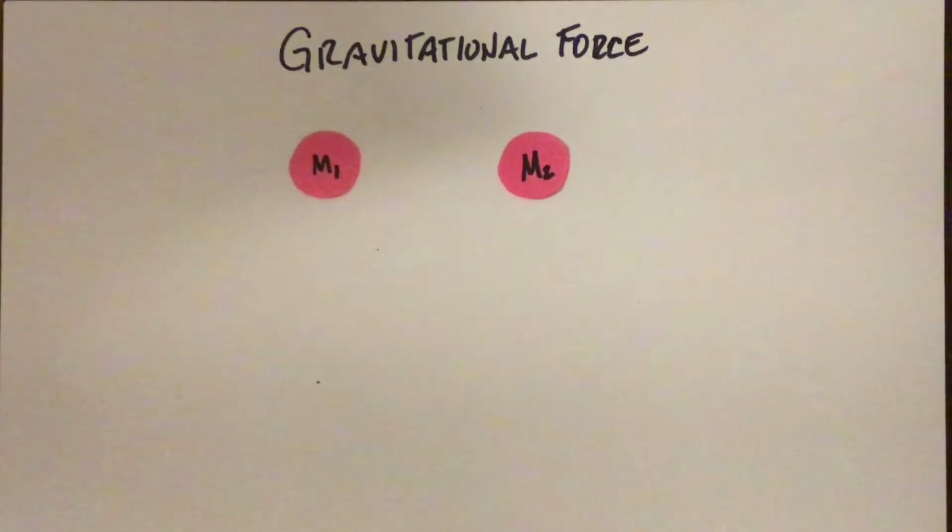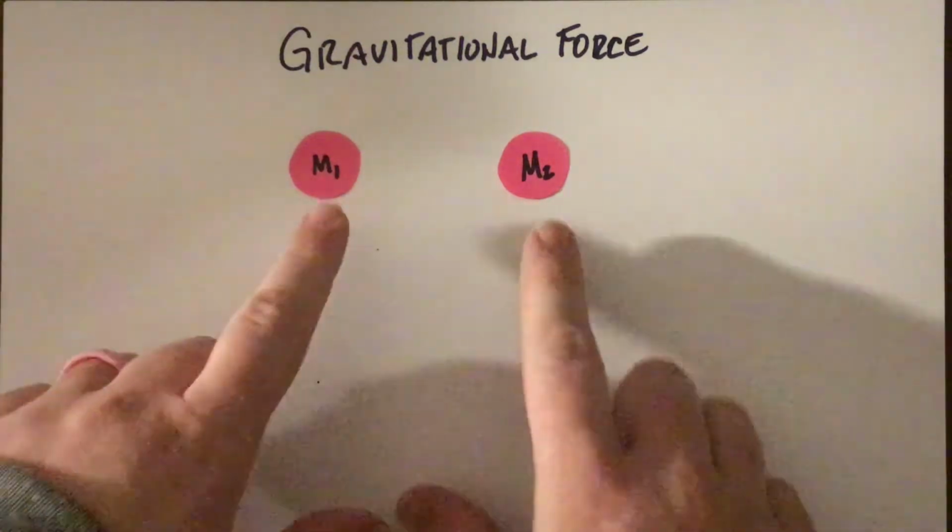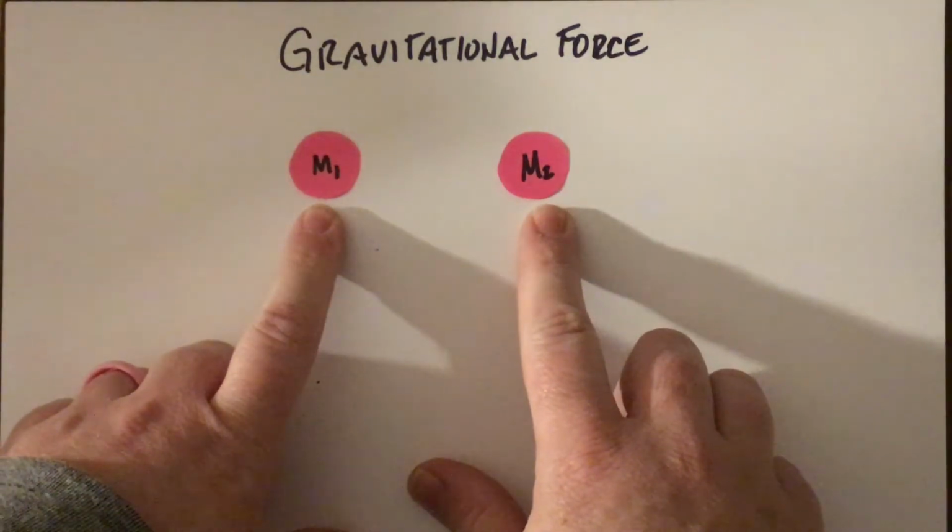And again, it's still a force, so it's still measured in newtons. However, it's one that is caused by gravity, and very specifically of that. And so we'll be looking at some objects and how they relate, going back and forth. So let's say I have two objects here. I have mass 1 and mass 2.